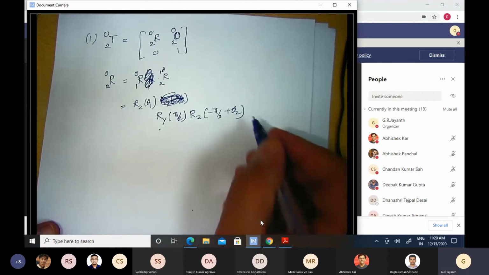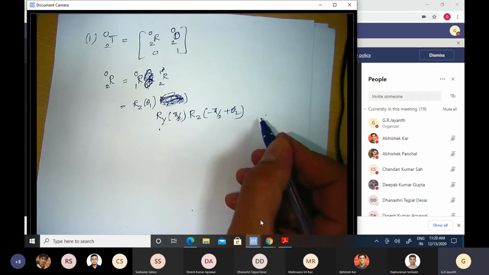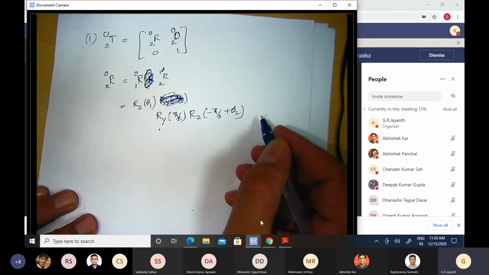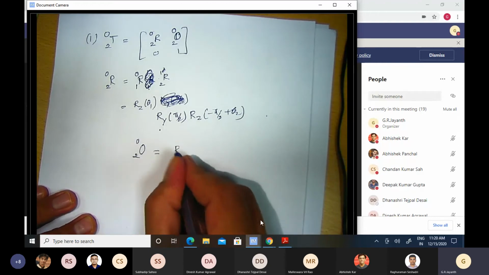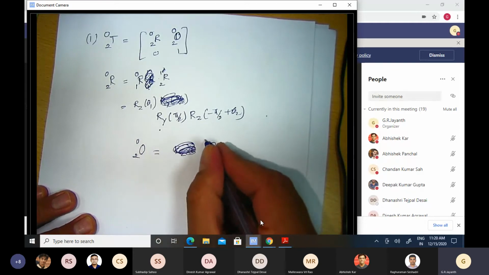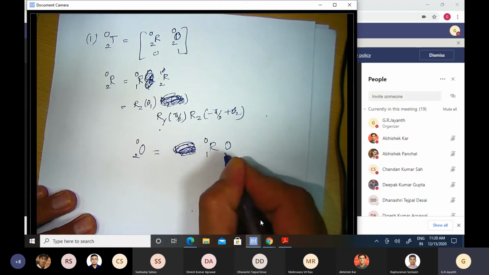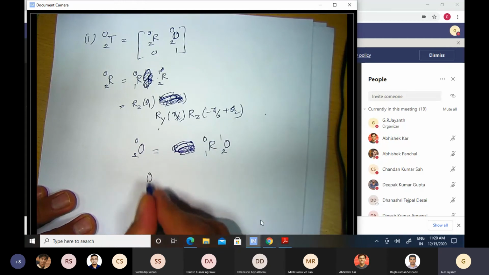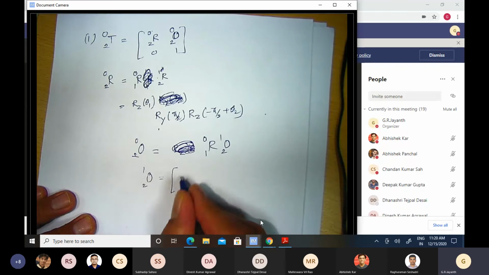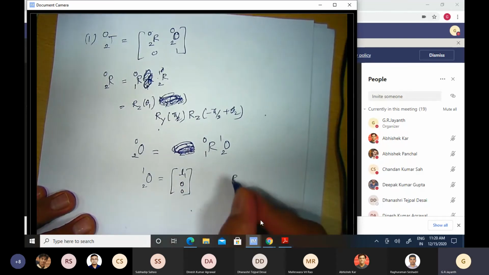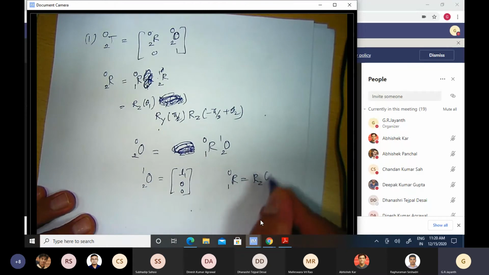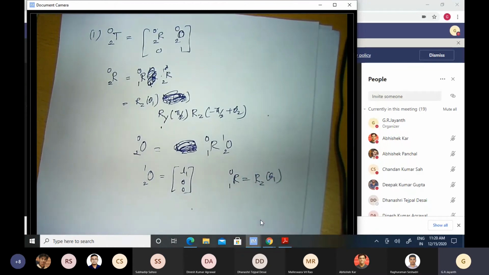The position vector O2 with respect to 0, there was no initial offset, right? The coordinate frames 0 and 1 were coincident. So therefore O of 2 with respect to 0 was simply equal to Rz of theta 1, or in other words, R of 1 with respect to 0 times O of 2 with respect to 1. And O of 2 with respect to 1 had a very simple form. It was of the kind L1, 0, 0. Right? And R of 1 with respect to 0 was simply Rz of theta 1. So this completed the first part of the first problem.